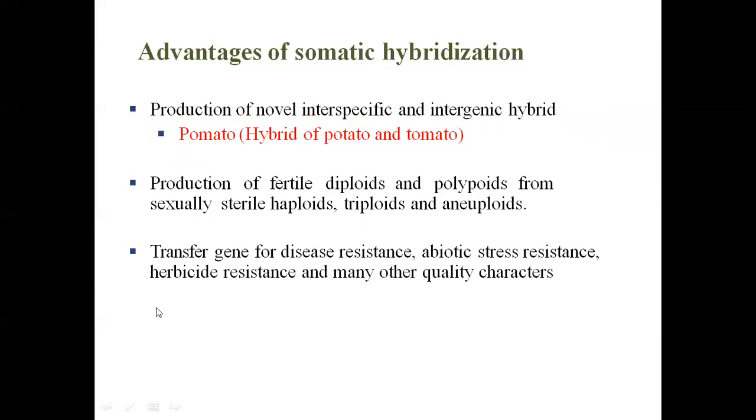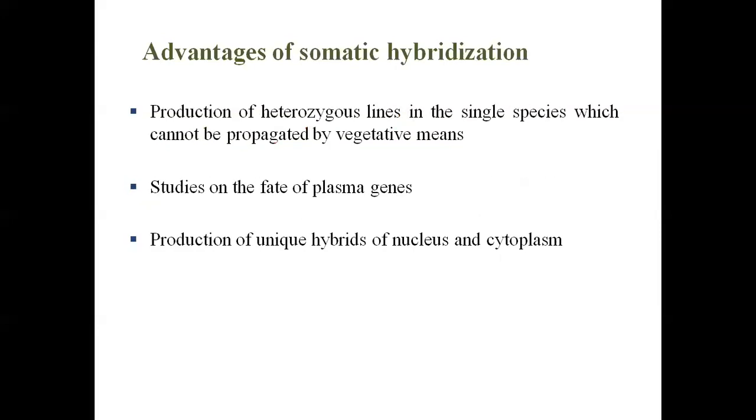Transfer of genes for disease resistance, antibiotic resistance, herbicide resistance, and many other characters you can develop. Suppose you want to insert some important genes, so using protoplasts you can directly insert the genes for disease resistance, stress resistance, and many other important genes.